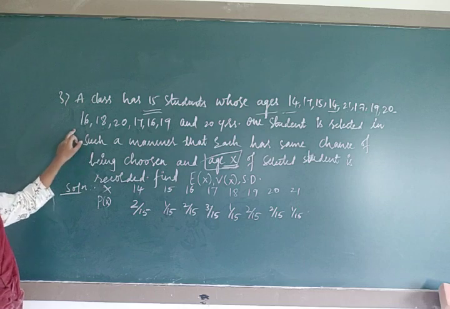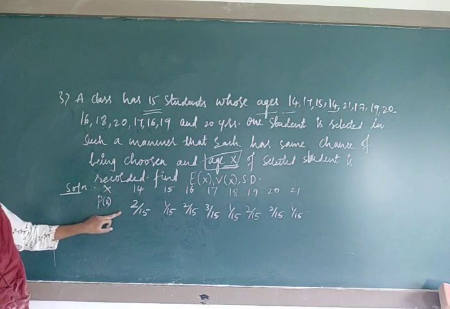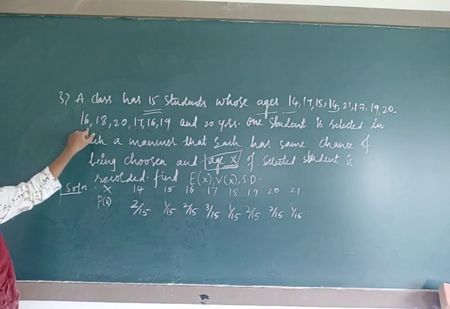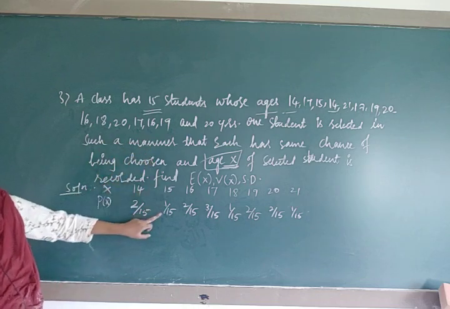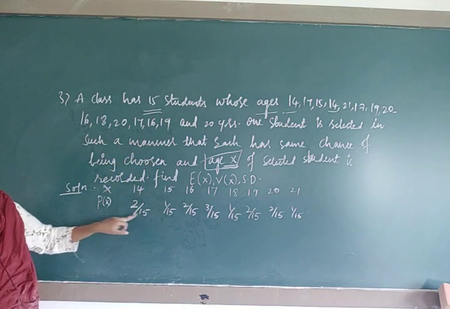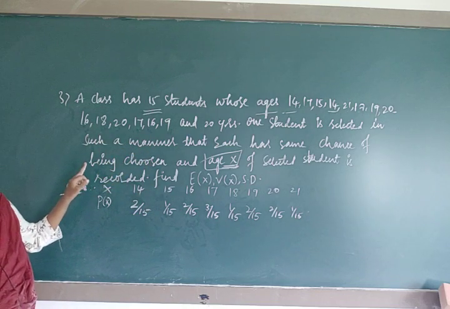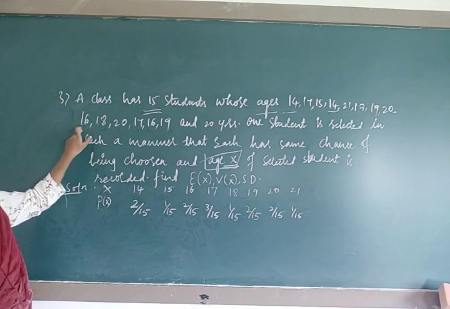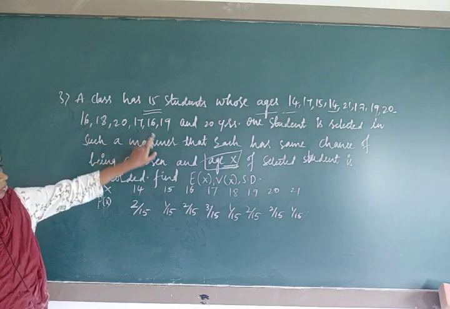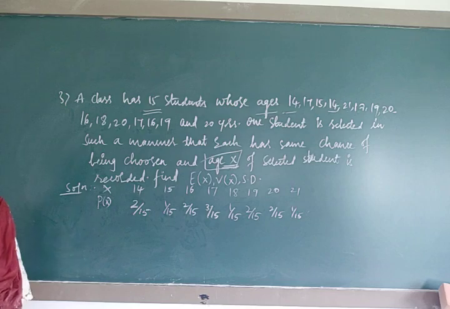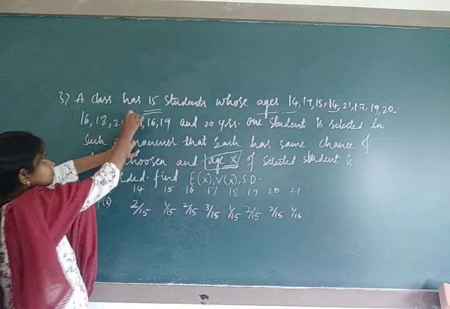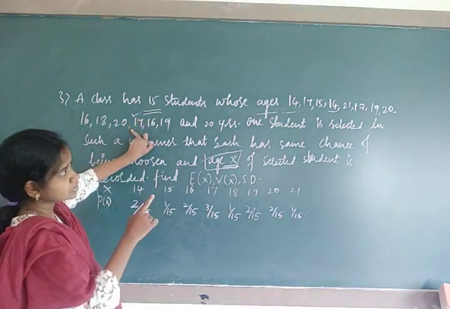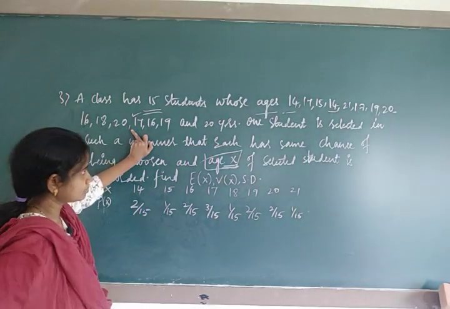Check it out, 14 is repeated 2 times, I have written. 15 is repeated only once, we have written. 16, how many times? It's 1, 2, I have written 2. 17, how many times? It's 1, 2, 3, I have written.